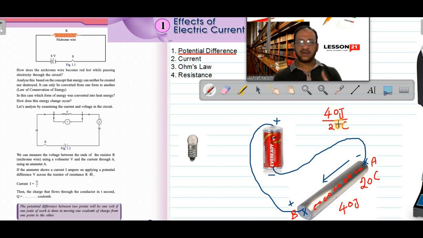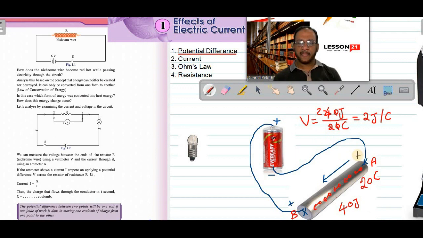Then the work done for 1 coulomb will be cancelling this one. The 0s cancel, and 4 becomes 2. Joule per coulomb is remaining. So this can be written as 2 joule per coulomb. This is what is called potential difference V.